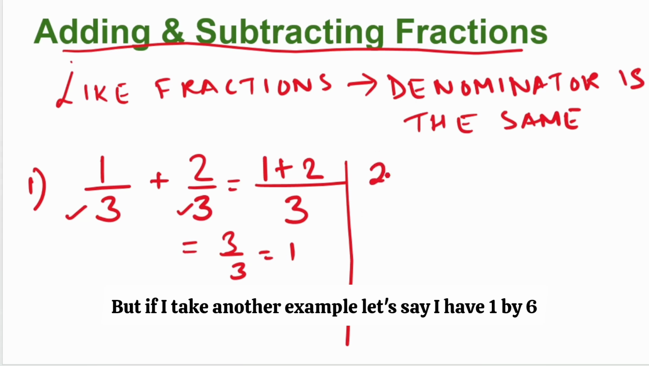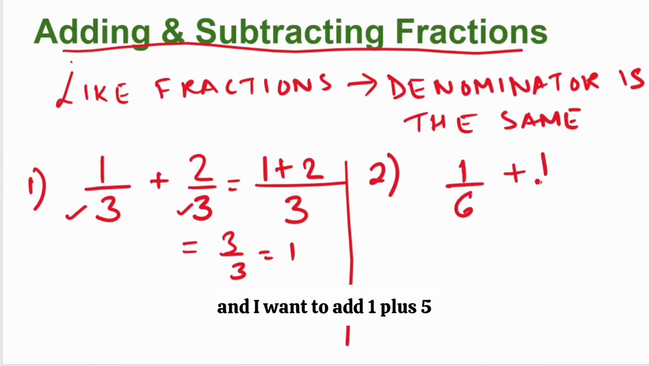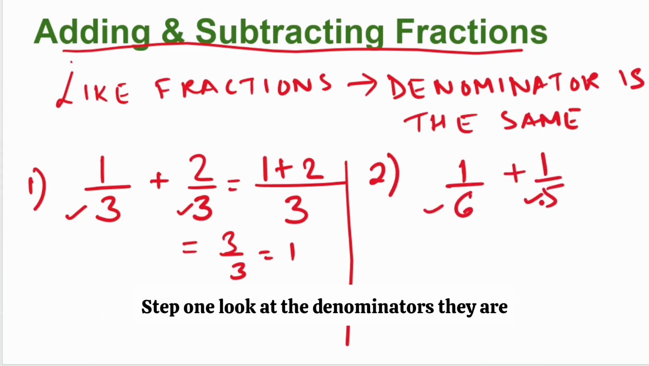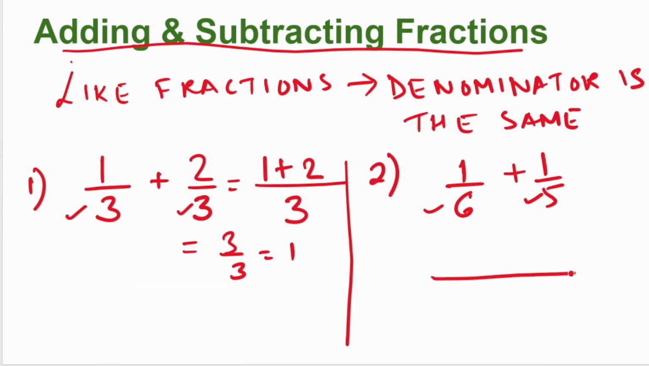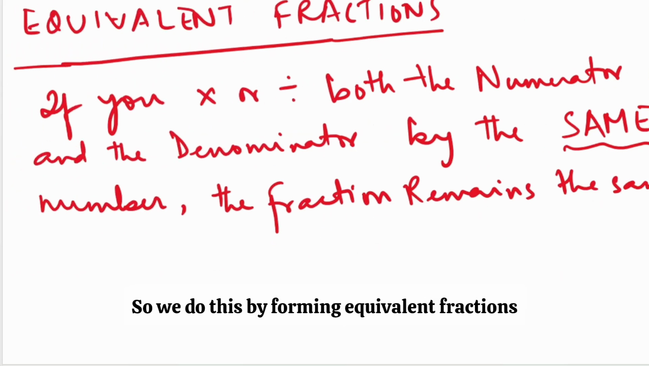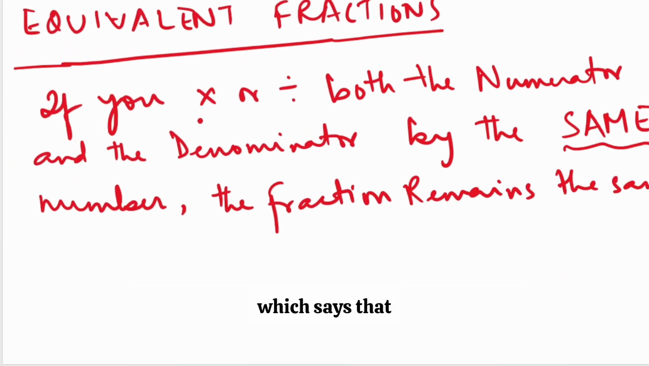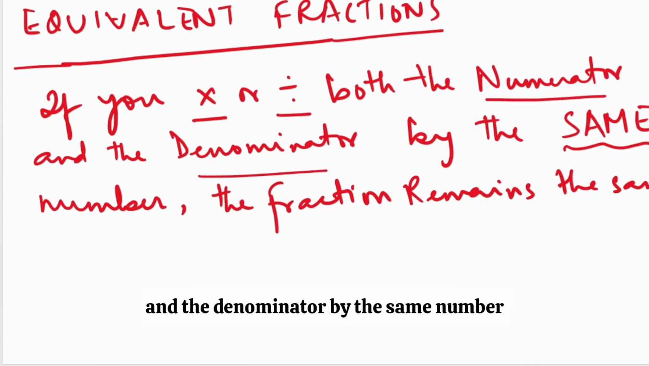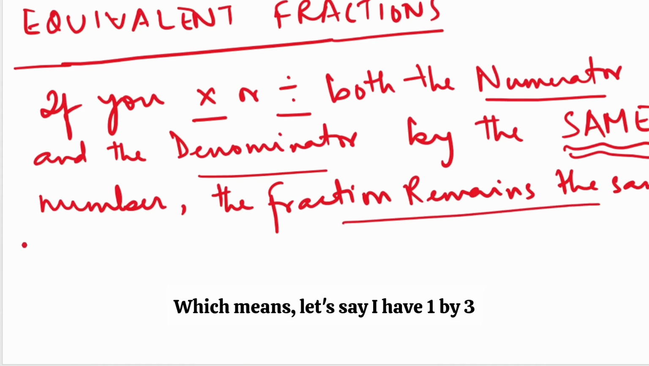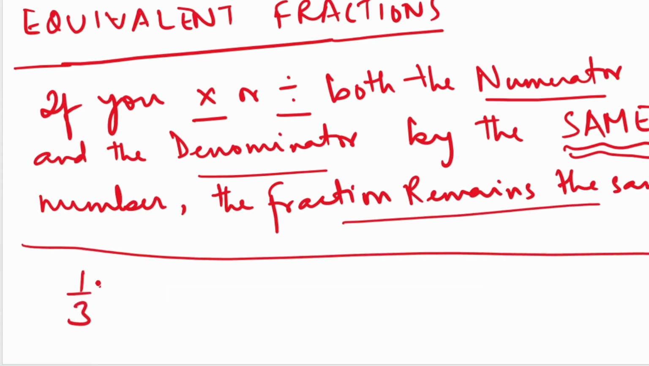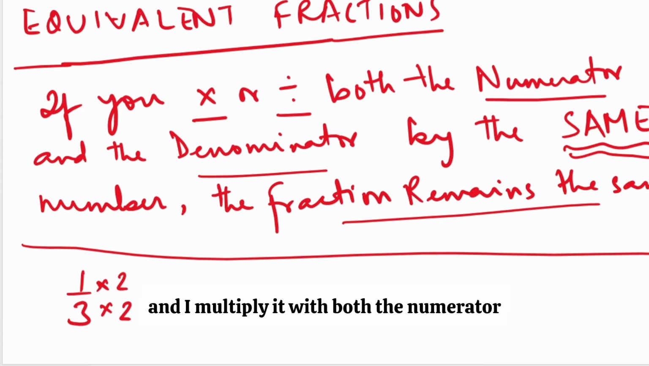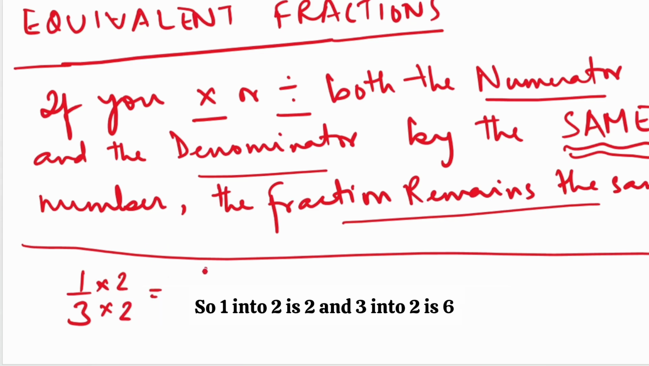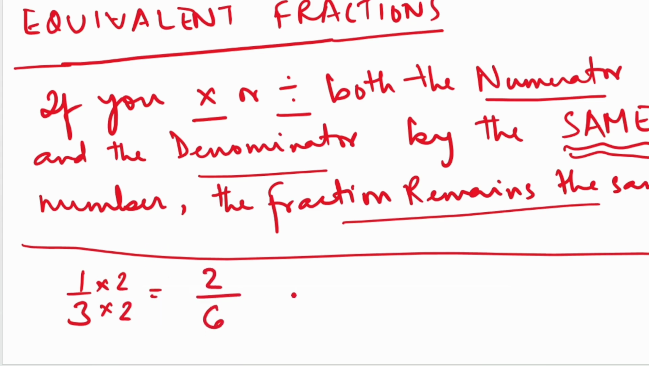But if I take another example, let's say I have 1 by 6 and I want to add 1 by 5. Step 1, look at the denominators. They are not the same. So step 2 is you have to get a number such that the denominators become the same. How do we do this? We do this by forming equivalent fractions, which says that if you multiply or divide both the numerator and the denominator by the same number, then the fraction remains the same. Let's say I have 1 by 3 and I multiply both the numerator and the denominator by the same number. So 1 into 2 is 2 and 3 into 2 is 6. Then 1 by 3 is equivalent to 2 by 6.